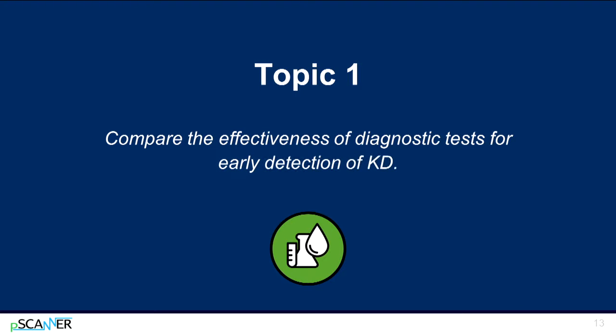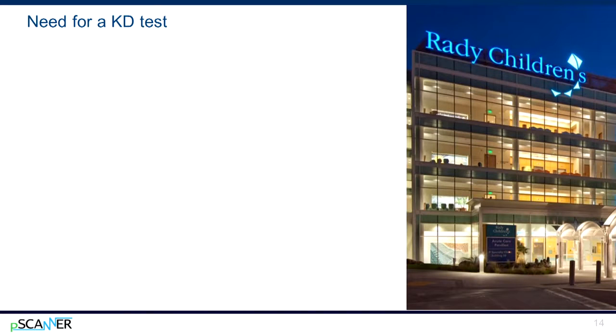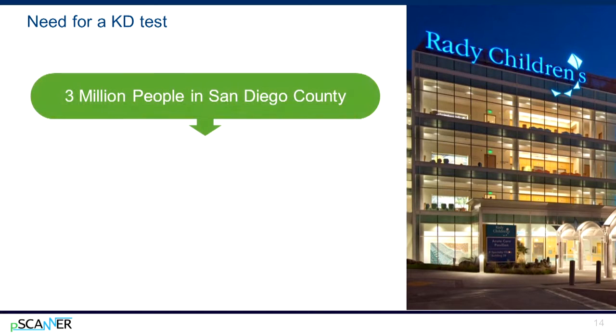Topic 1. Compare the effectiveness of diagnostic tests for early detection of KD. Emergency departments and urgent care centers need a Kawasaki disease diagnostic test. For example, 3 million people live in San Diego County.